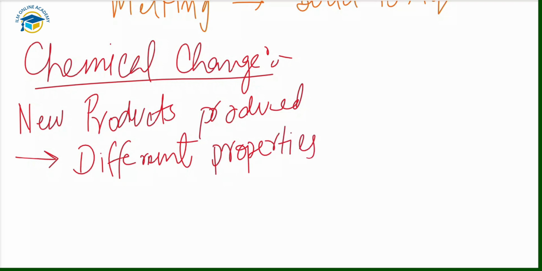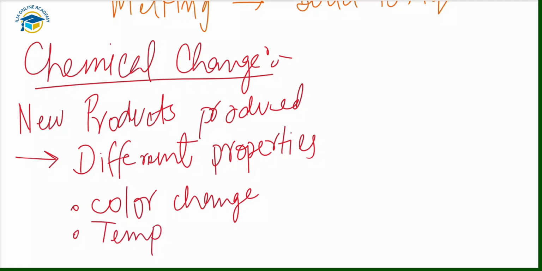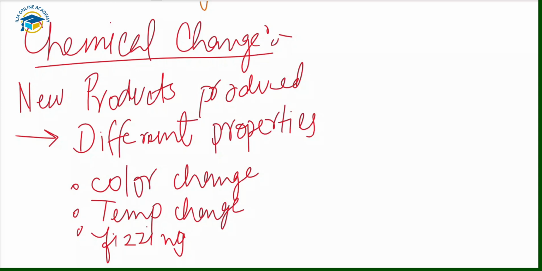Most chemical changes are difficult to reverse. There may be signs that a new substance has formed. For example, a color change, a temperature change from an endothermic or exothermic reaction, or the production of bubbles. The signs are color change, temperature change, and fizzing or effervescence.